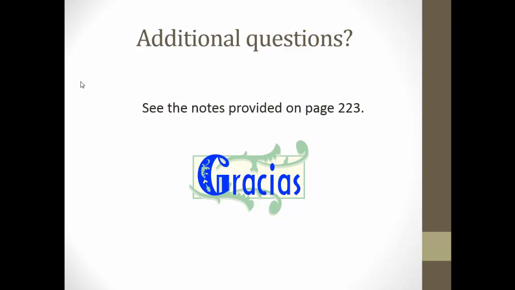Now, at this time, if you have any further questions, see the notes provided on page 223 of your Avancemos textbook. And you need to finish up Part D of your note guide. Make sure that you stem change from O to UE in all forms except nosotros. And remember that jugar is also considered an O to UE verb, even though technically it is a U to UE stem change. Remember that you'll have a flipped mini quiz when you come